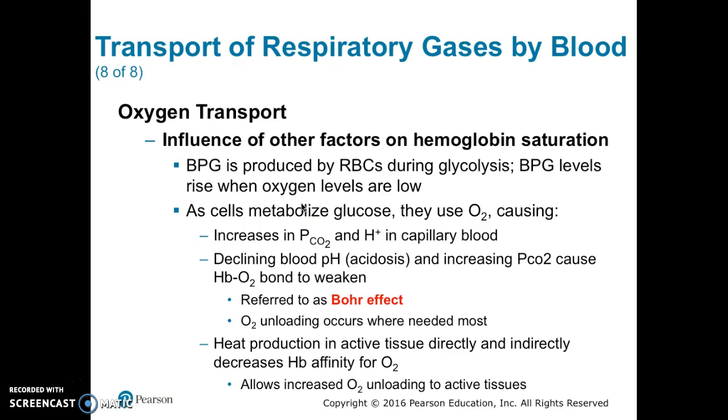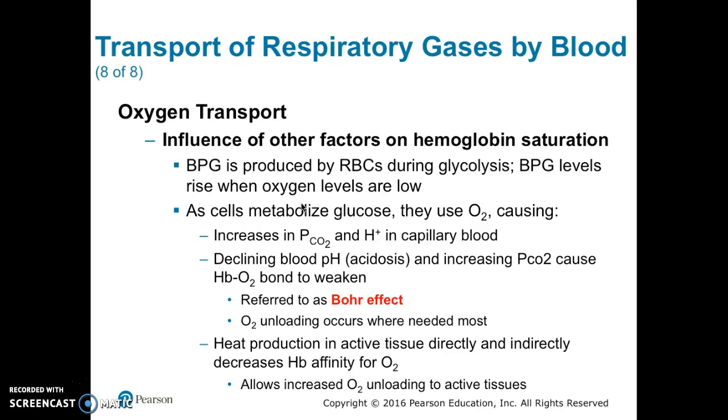BPG is produced by red blood cells during glycolysis. BPG levels rise when oxygen levels are low. As cells metabolize glucose, they use up oxygen, causing increases in PCO2 and H+ in the capillary blood. Declining blood pH, or acidosis, from the increased H+ and increasing PCO2 cause the hemoglobin-oxygen bond to weaken. This phenomenon is referred to as the Bohr effect, and it results in oxygen unloading where it is needed most.